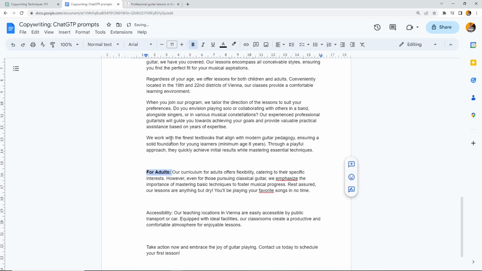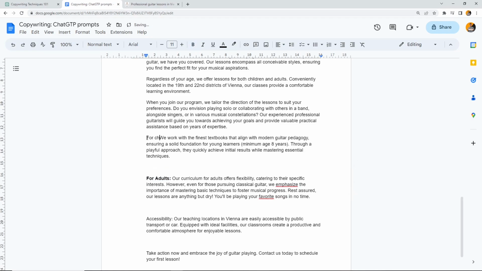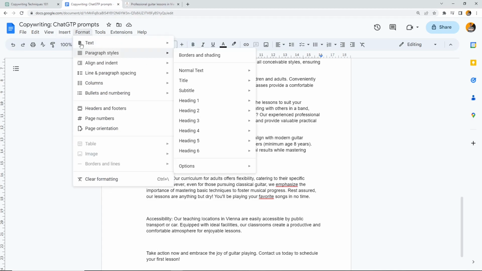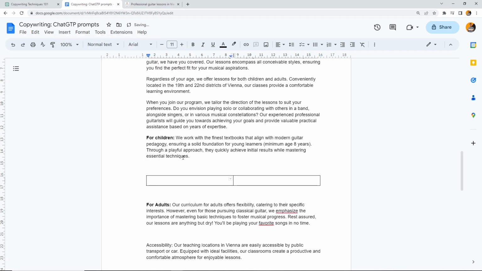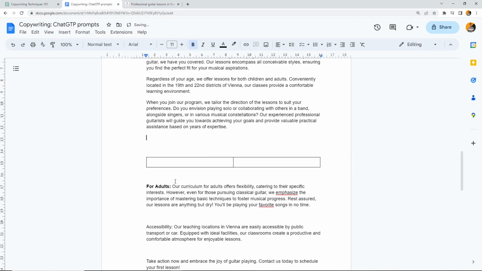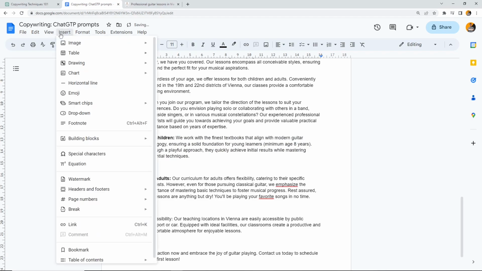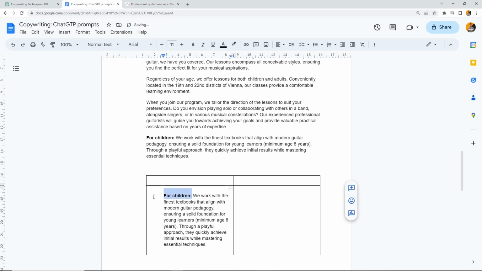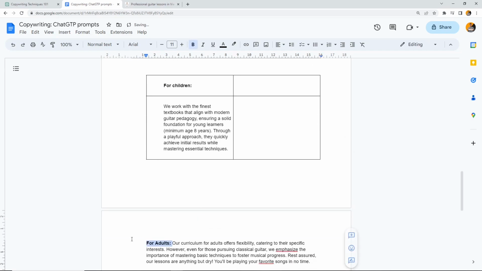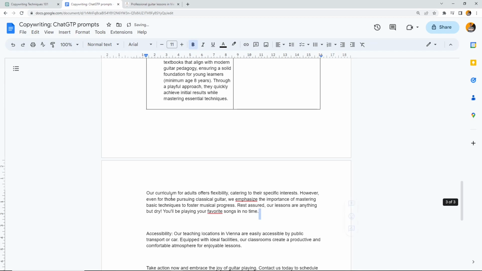We could make a table instead. Maybe this would work. So first half of the table is for children, then second is for adults. So insert maybe a table like this, or better like this, for children and for adults.